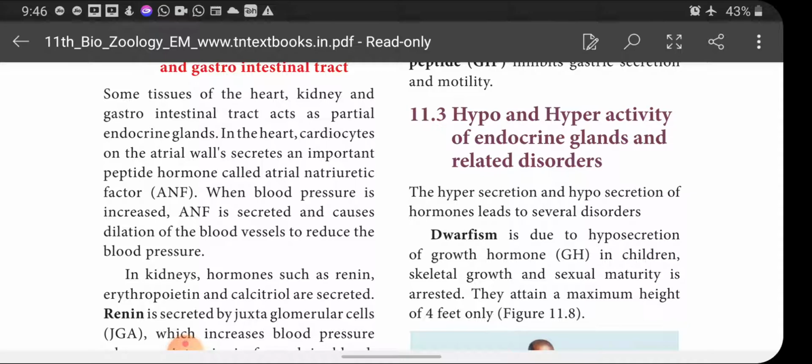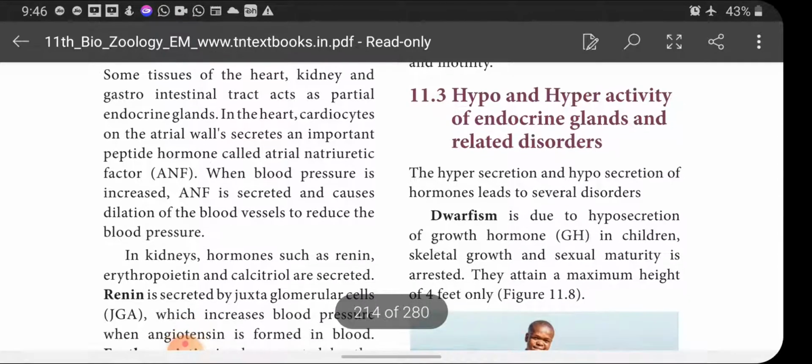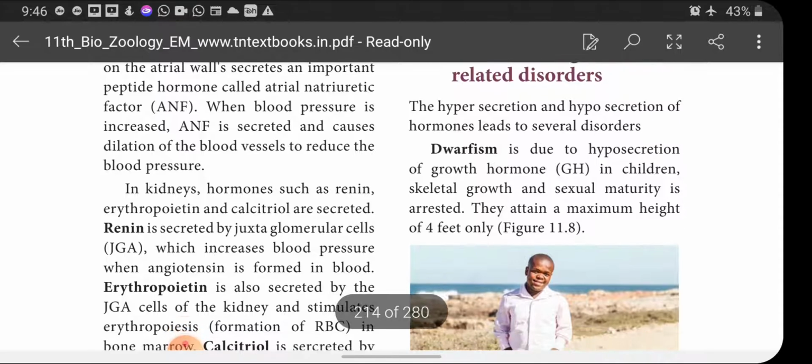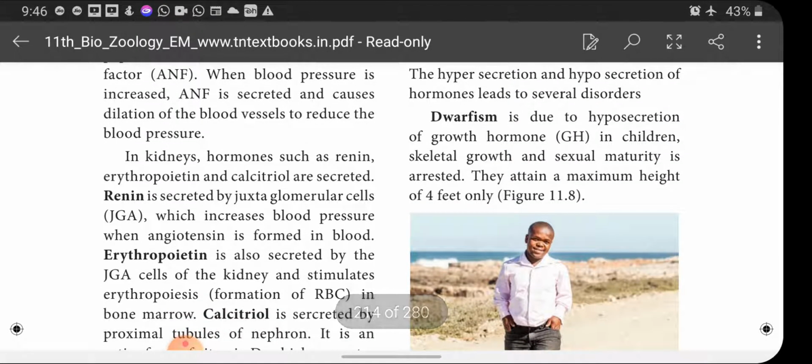When the hormone is secreted below the normal level, it is called hyposecretion or hypoactivity, and if its secretion is more, it is called hyperactivity. The hypersecretion and hyposecretion of hormones lead to several disorders. Okay, let's see first dwarfism. Dwarfism is due to hyposecretion of growth hormone secreted by the pituitary.